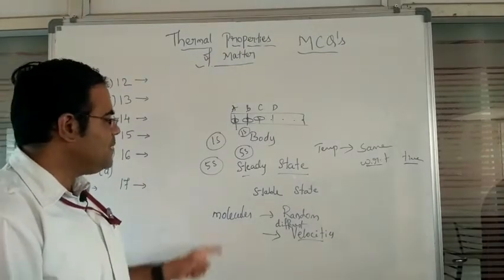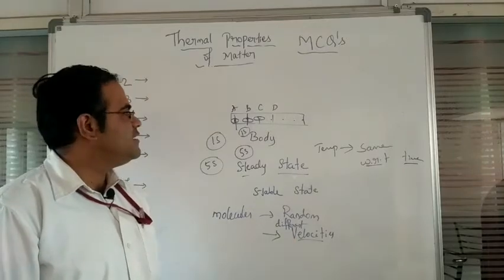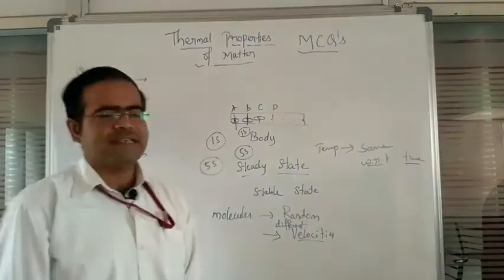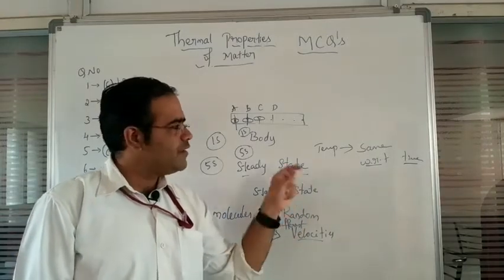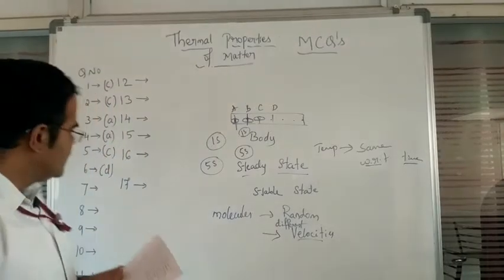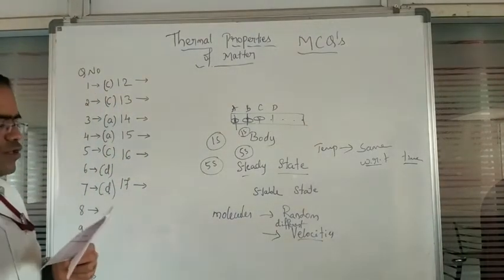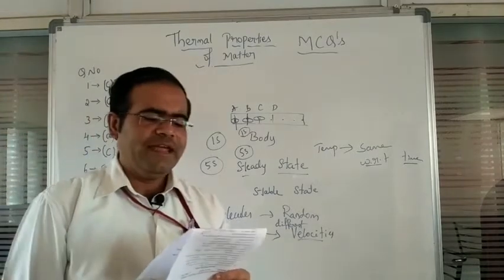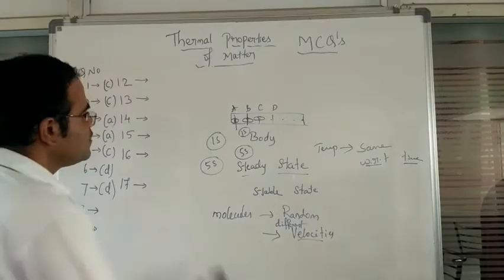So that's the reason. The basic reason for different amounts of velocity is that different molecules have different temperatures, but this temperature never changes with respect to time. So that's the reason. So question number 7 we have the option D: does not change with time but is different at different points of a body.